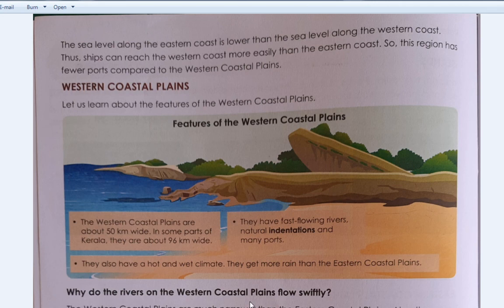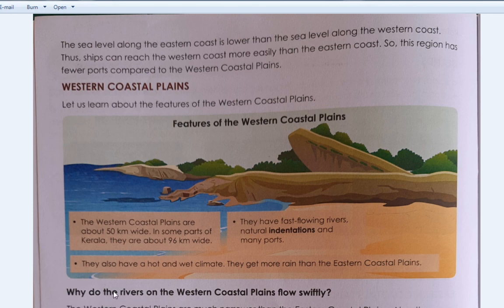Okay, now see, why do the rivers on the western coastal plains flow swiftly? Here the reason is the western coastal plains are much narrower than the eastern coastal plains, so the rivers get less space to flow. Also, the Western Ghats are steeper than the Eastern Ghats. As a result, the rivers in the western coastal plains flow swiftly.